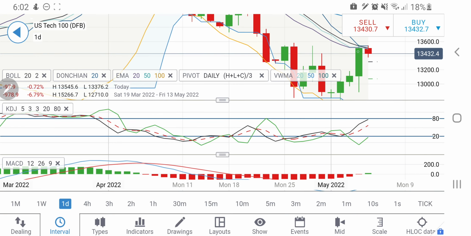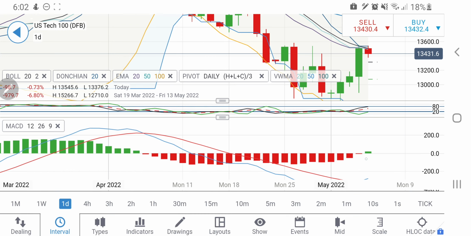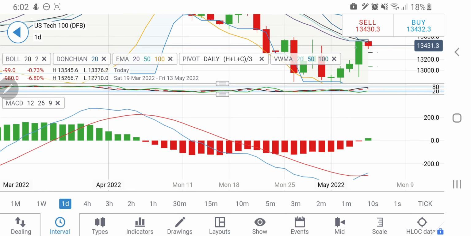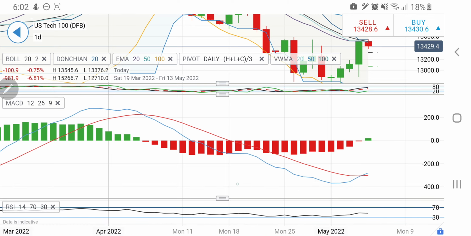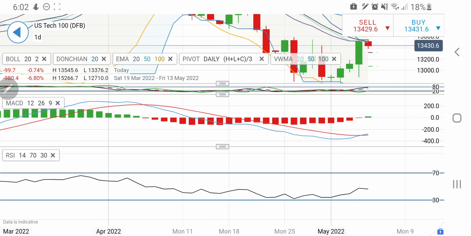Why? See, Nasdaq has still got some room to rise, and this is still trailing. The variance is still very much there, hence bullishness cannot be denied. Also look at this, the stochastic has just crossed over on the daily charts, only one green candle, and probably today we may see it sustaining, and probably we may see it giving a divergence and giving a red candle. So I'll be cautious with the shorts till the time it remains below 13,400. Look at the RSI, it is also not showing any signs of any drop or rise.